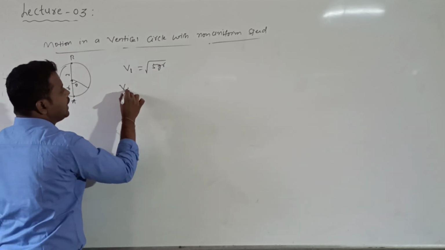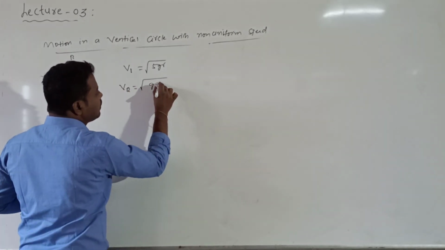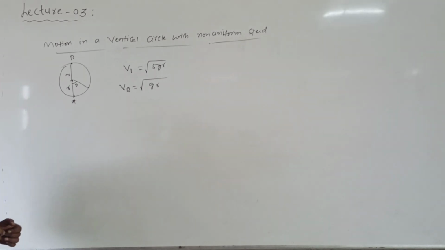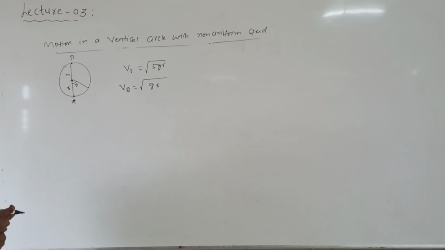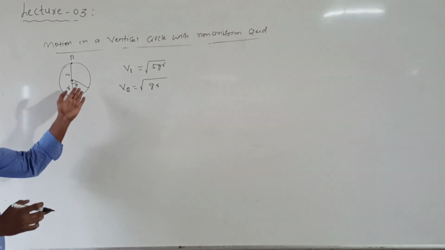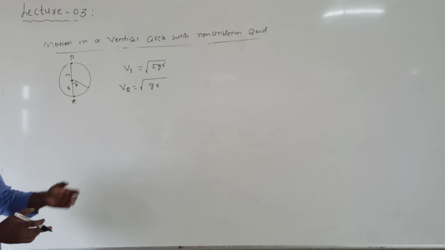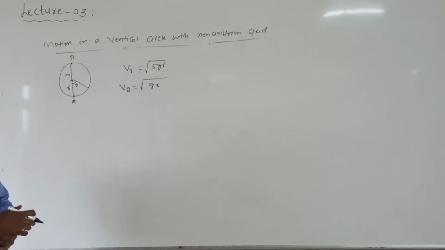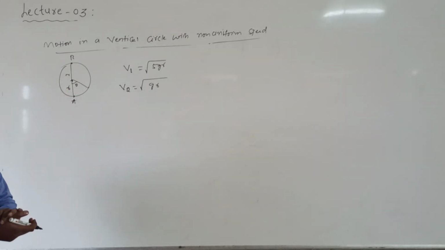And what is the velocity at the highest point? That value will be equal to root over g r. So these velocities are the critical velocities at the lowest point and the highest point. Then we also saw, at any arbitrary point, the expression for critical velocity and the expression for tension in the string. Tension is maximum at the lowest point and minimum at the highest point.